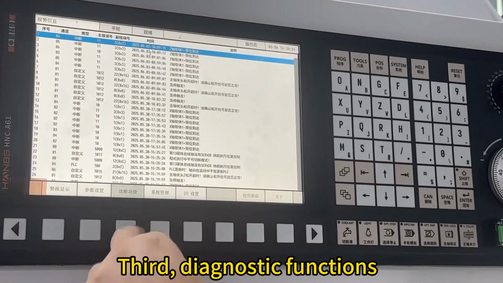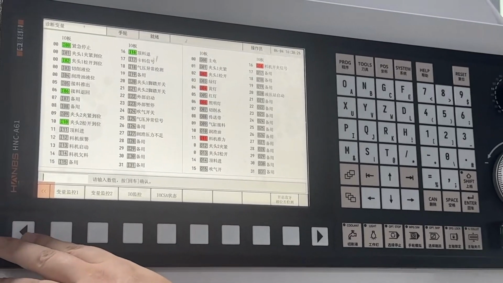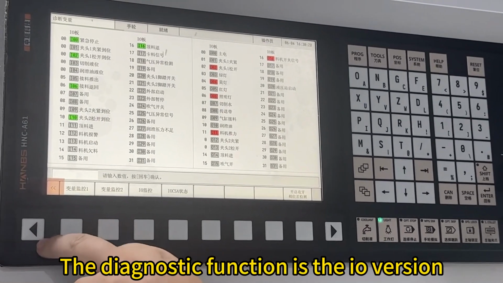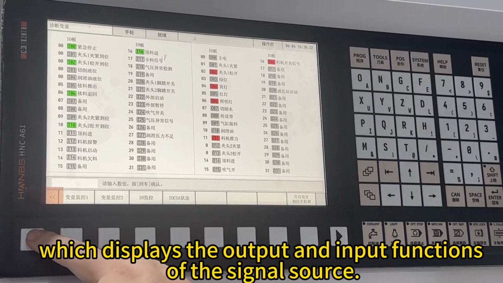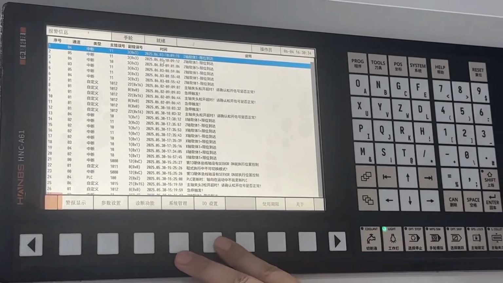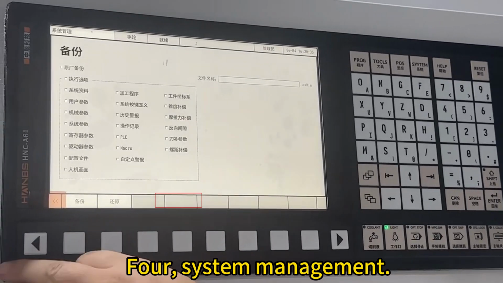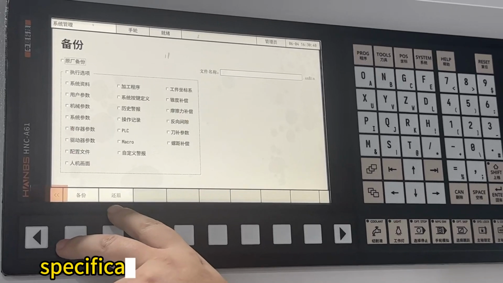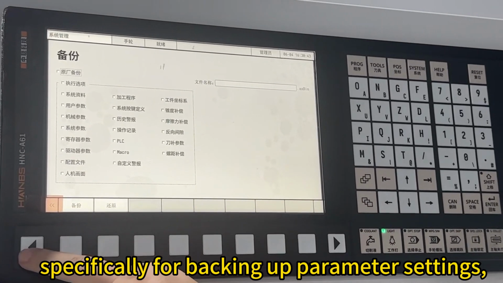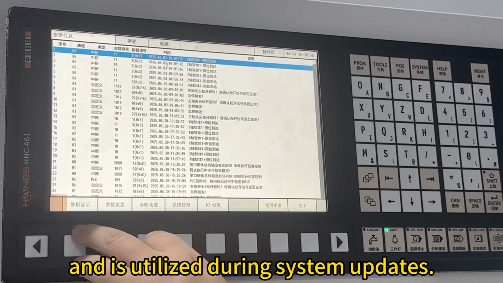Third, diagnostic functions. The diagnostic function is the I/O function, which displays the output and input functions of the signal source. Fourth, system management. System management is used for backup, specifically for backing up parameter settings, and is utilized during system updates.